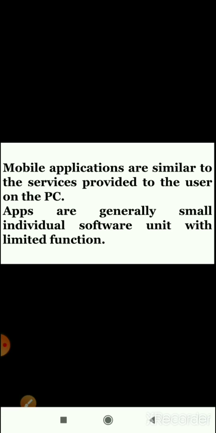For instance, we can say that if I am using an application on the computer system, it has many features, but if I use the same application on the mobile, then it may be possible that it has fewer features. The examples of mobile applications are WhatsApp, Facebook, health tracker, Insta, many are there. There are many types of applications which we are all using on mobile.